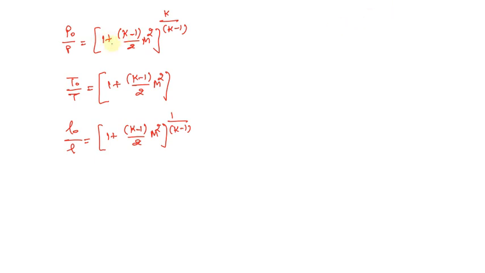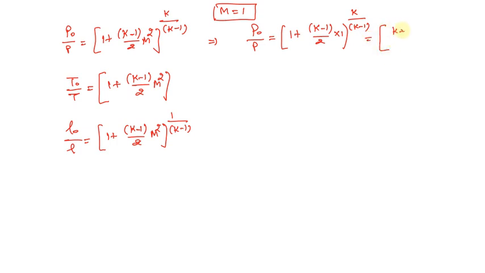These three are the expressions that we have derived earlier. In these three equations, we're going to put M equals 1 and get the result. So p naught divided by p will be equal to 1 plus (k minus 1) divided by 2 times 1, to the power k divided by (k minus 1), and that will be equal to (k plus 1) divided by 2, to the power k divided by (k minus 1). So this is the general expression that we get.